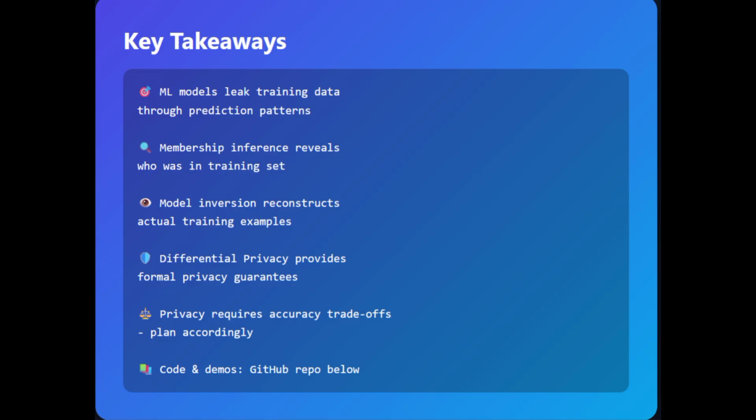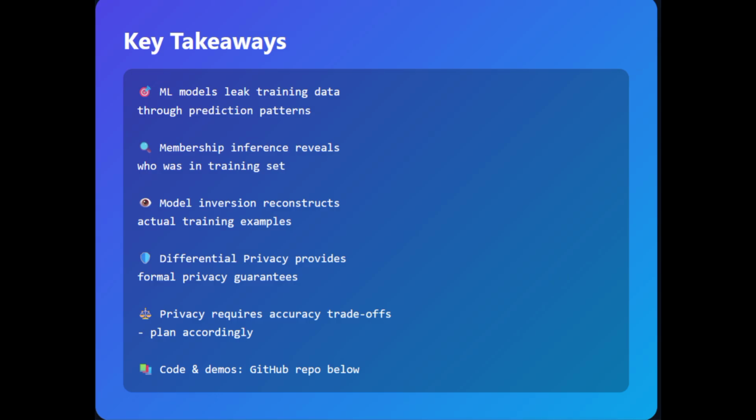let's recap. ML models leak training data through their predictions. That's not a bug, it's fundamental to how they work. Membership inference reveals who was in your training set, and model inversion reconstructs what the data looks like. Both are real threats demonstrated on production systems. But we have defenses: differential privacy provides provable protection at an accuracy cost, regularization provides practical protection cheaply, monitoring detects active attacks, and you can use all three in layers.